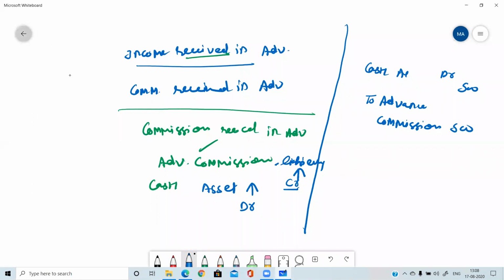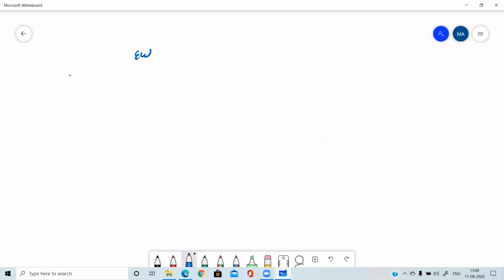Next, write down the next entry, that is expenses paid in advance. What term did I give you for expenses paid in advance? I think very little time is left, so we will do this topic in the next class because it will not be completed today.